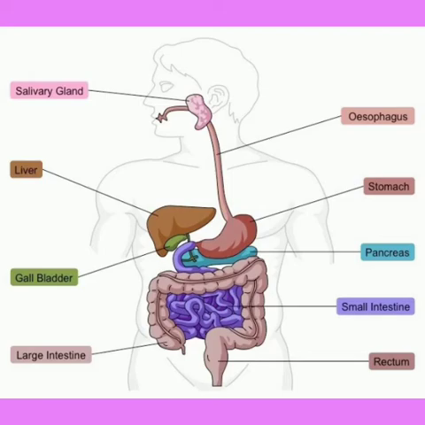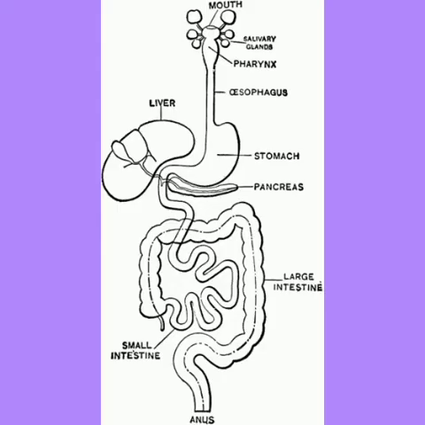Then the food passes to the large intestine, where the water present in the food will be absorbed, and at last it ends in the rectum. This is the pathway of digestion. This pathway is also called the digestive tract or the alimentary canal, the passage through which the food passes from the mouth and ends in the rectum or the anus.